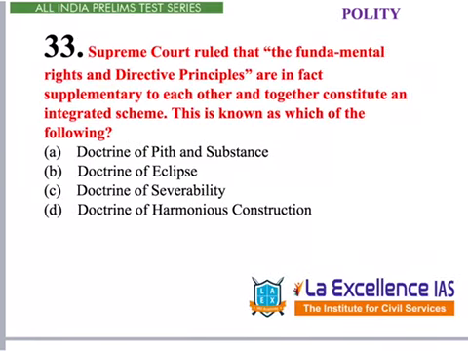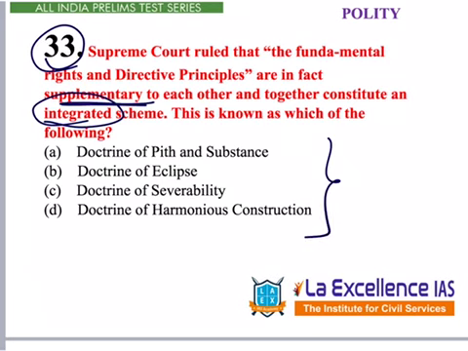Next polity question is given under question number 33. This question says, Supreme Court ruled that fundamental rights and DPSP are in fact supplementary to each other and together constitute an integrated scheme. So we need to identify which doctrine this is. So just read all the doctrines. Pith and substance. Let's say we have not understood it. Leave that. Doctrine of eclipse. Eclipse means something is removing some other things for some period of time. That is the English general meaning of this. So we can say this might be incorrect.